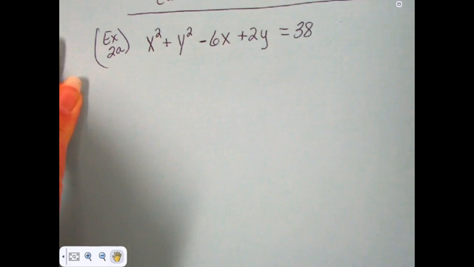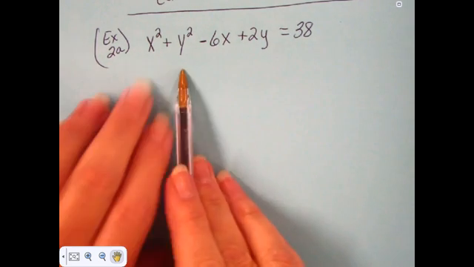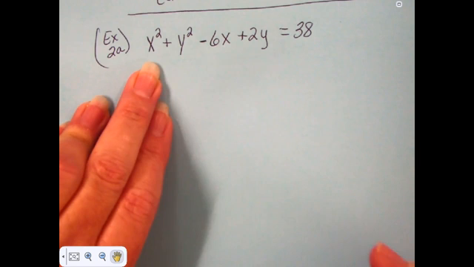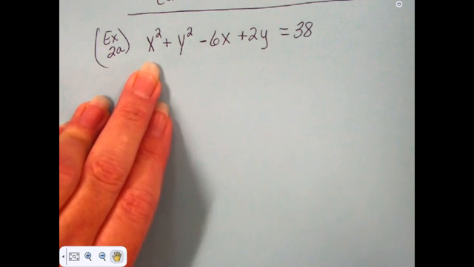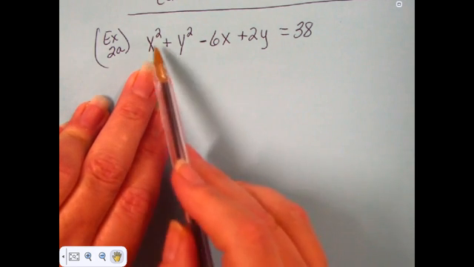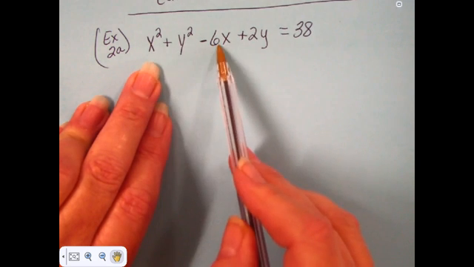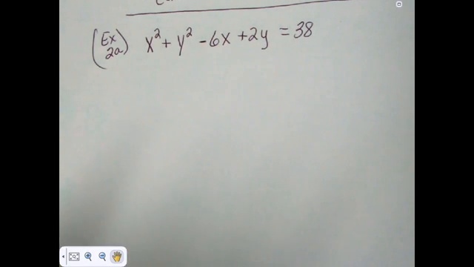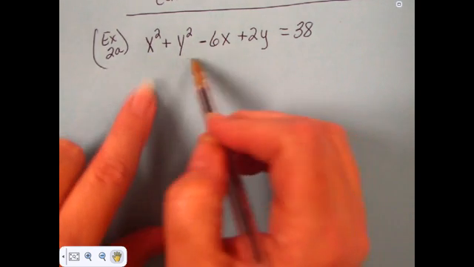So in this example, we've got the ugly form of an equation for a circle, also known as the general form. But we've got x squared and y squared. We've got an x, we've got a y, and we've got a number. So we know we need to change this. We need to do what's called completing the square. And I know it sounds odd to be completing the squares when we're trying to complete the circle, but that's what it is. So we're going to complete the square with the x's.